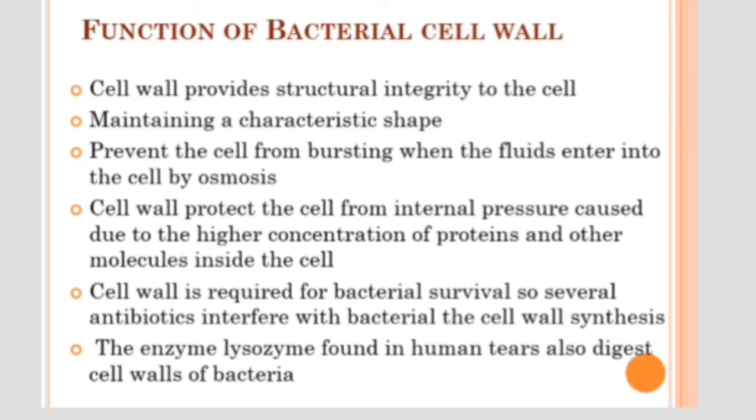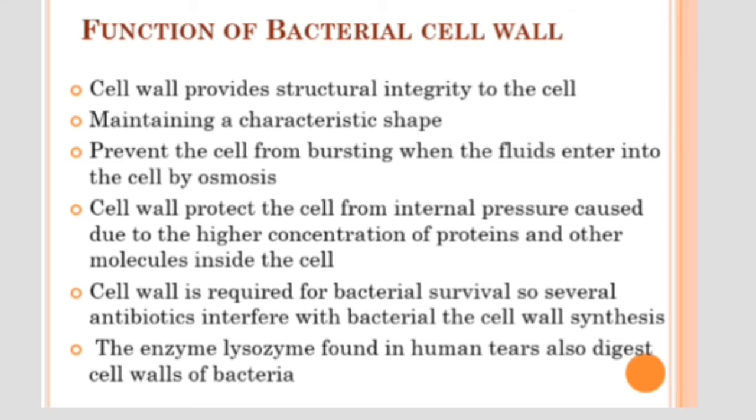The cell wall protects the bacterial cell from bursting, and also from the internal pressure that accumulates inside the cell due to a larger concentration of materials. Bacteria are very small organisms, but they have to perform all the life activities, so they have to accumulate a lot of proteins and other solutes.